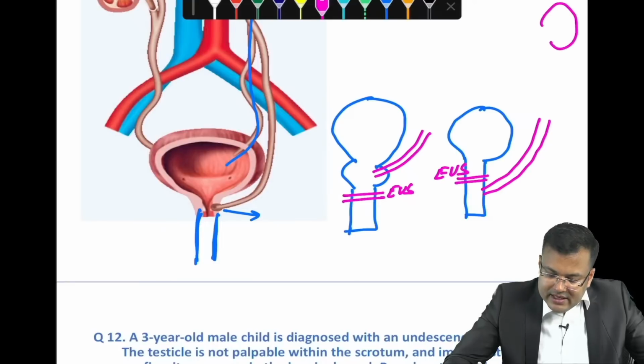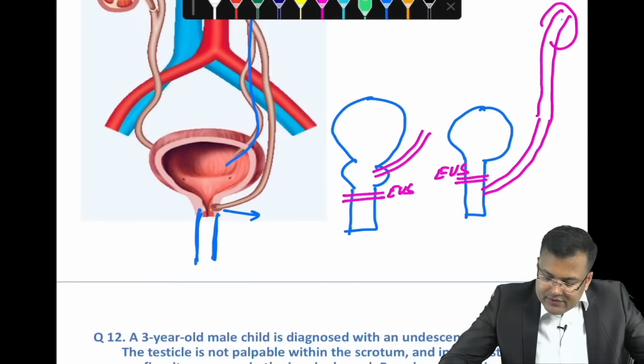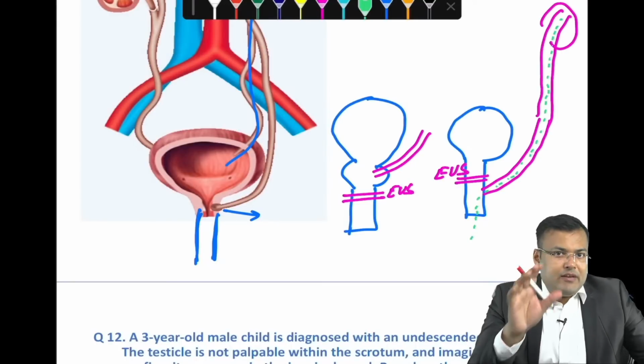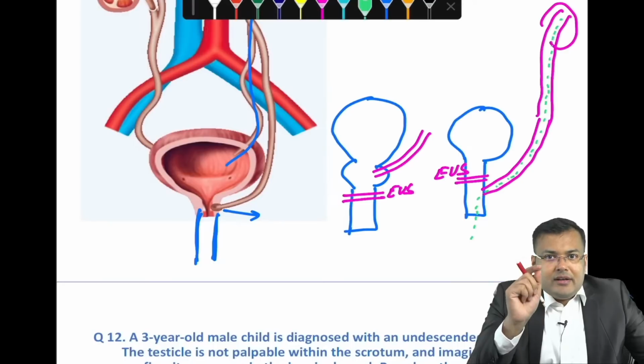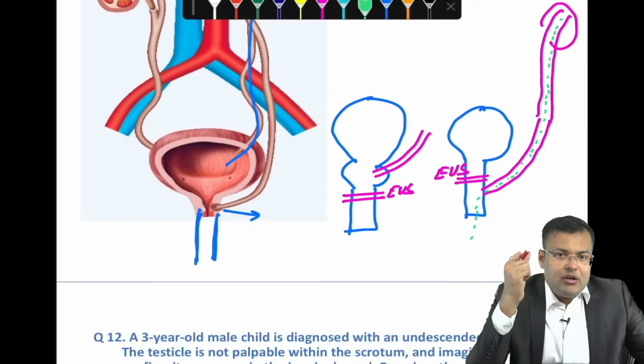So if it is distal to the sphincter, what happens? You can see this is the kidney and this is the upper pole ureter. Whatever urine is formed by this upper pole ureter goes into the urethra and comes out. So this patient will give you the history of continuous dribbling of urine, or continuous incontinence.